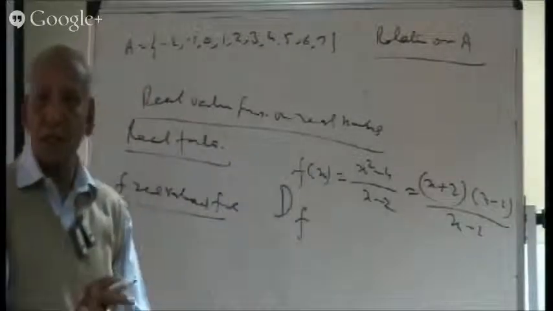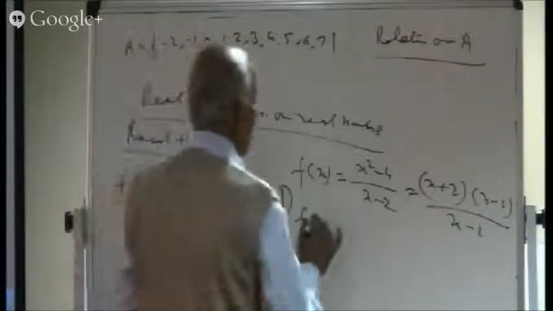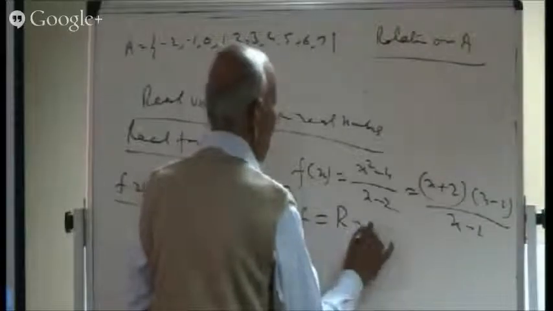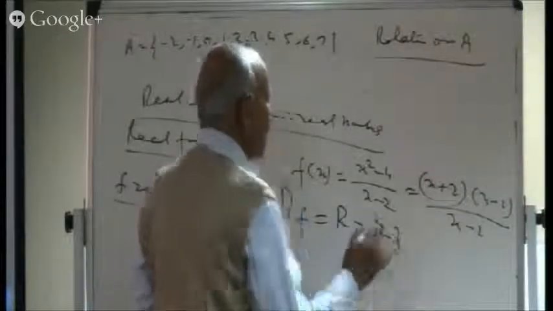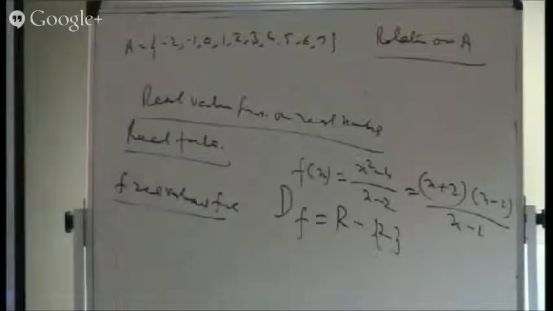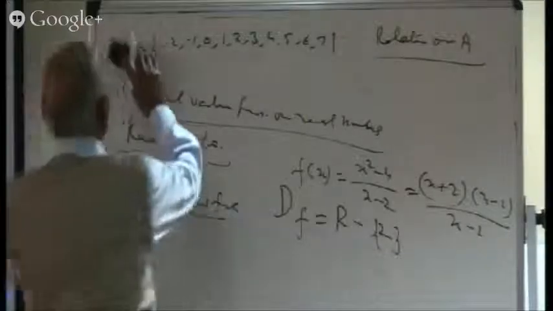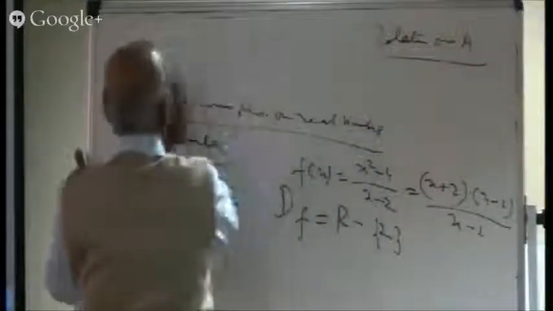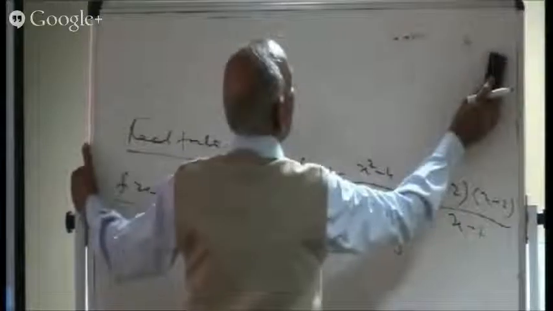So the domain of this function consists of all reals leaving out the number 2, or we can say all reals except 2. So here is the domain of the function. I would like to take a few questions on finding the domain and the range of real valued functions.